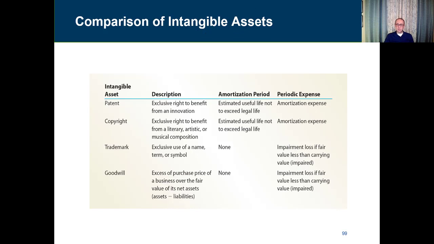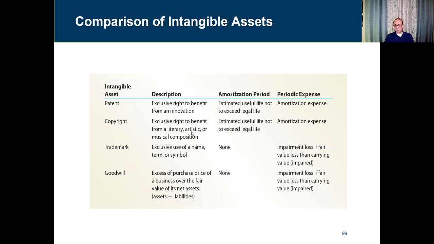So this is just a summary of those intangible assets that we covered, and we also see a comparison. I think this would be helpful for you when you're doing this kind of final review. So a patent is an exclusive right to benefit from an innovation. Its estimated useful life is not to exceed its legal life. And we said that the legal life is usually 20 years. And the periodic expense would be an amortization expense.